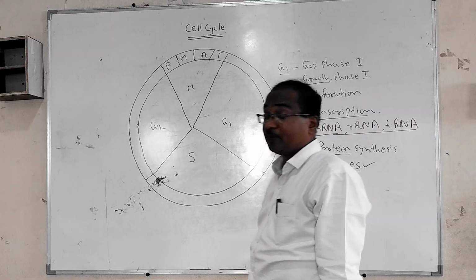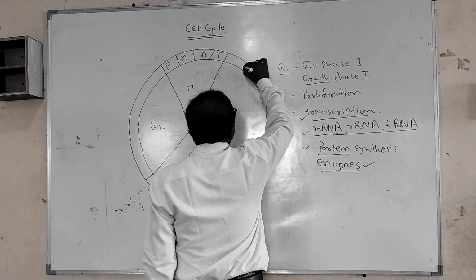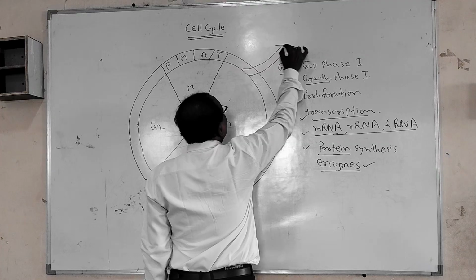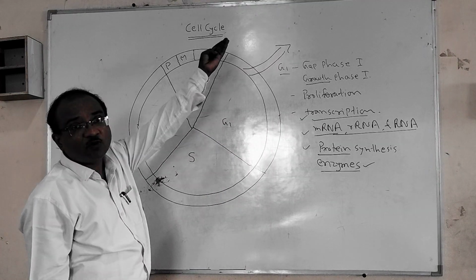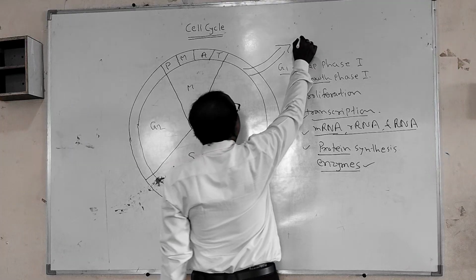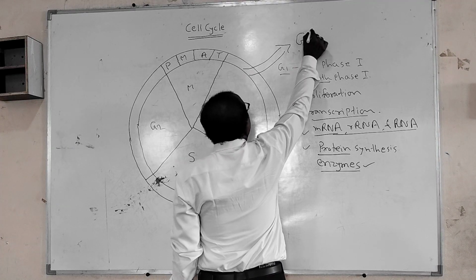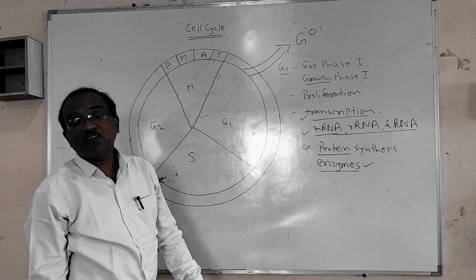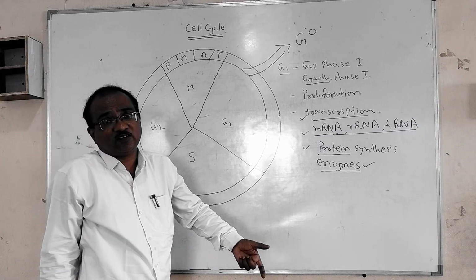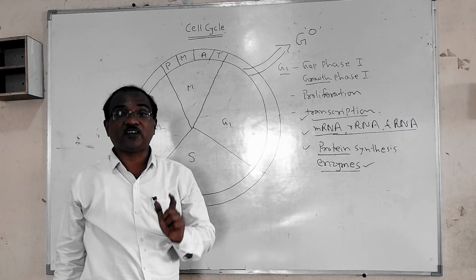But sometimes, from this G1, the cell comes outside the cell cycle and enters into the G0 stage. What is the G0 stage? That is called the quiescent stage.